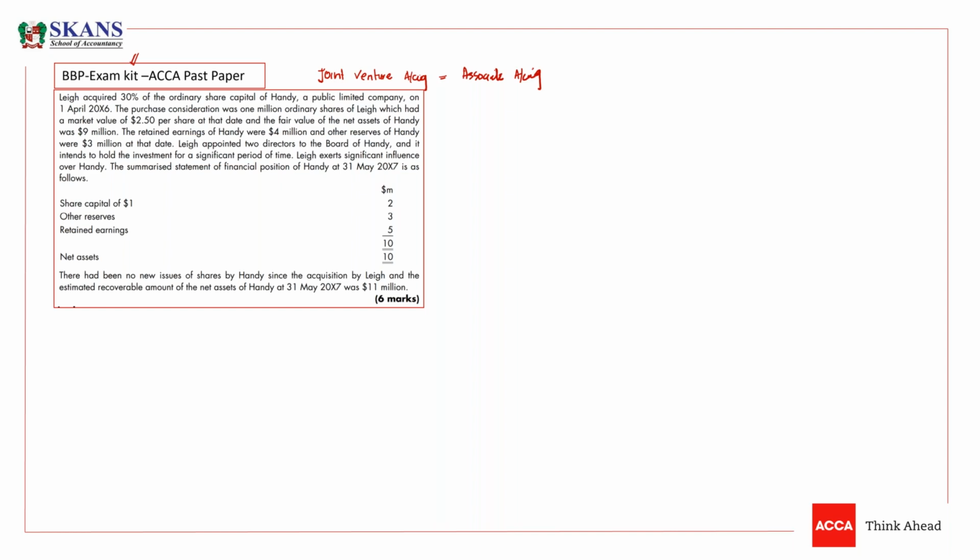The other way to set the exam is that if the joint venture is being asked in question 3 or 4. So look, in recent attempts, it is being asked in question 3 or 4. Then it means in the next attempt, it is going to be asked in question 1. So in this question, it is carrying around 8 to 12 marks. And in next attempt, it will only carry 3 to 5 marks.